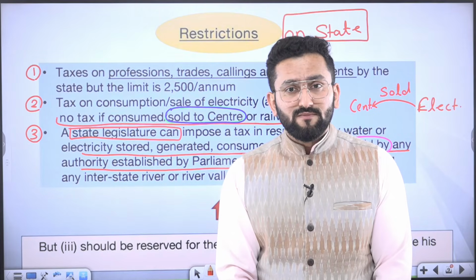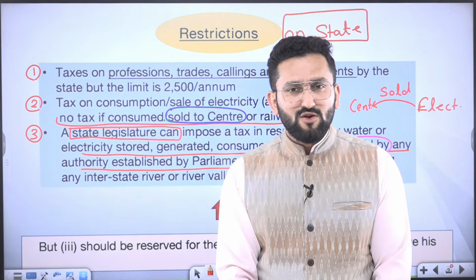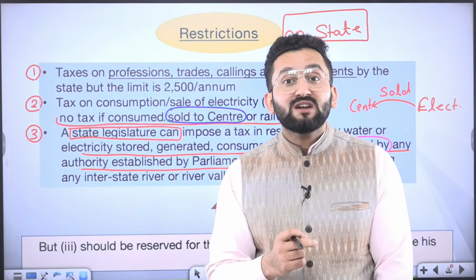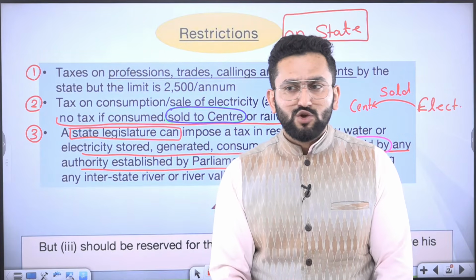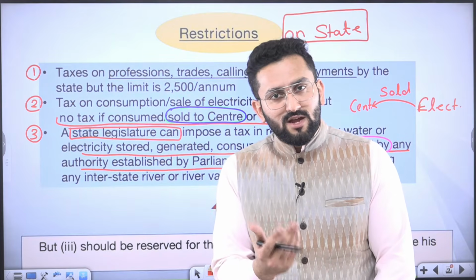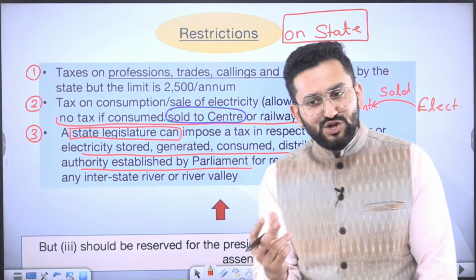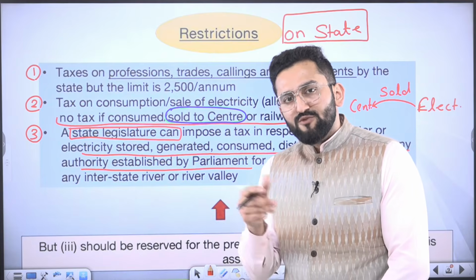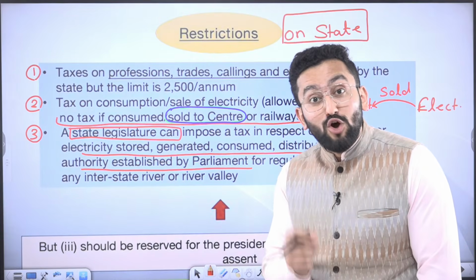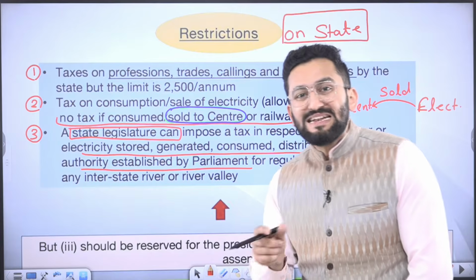Now the state will say, yes, they are distributed, but we are not quite happy with that, and that is why we want to impose a tax on your trade. You will say, what kind of tax? And the state will say, tax on trade. Those people who engage in this kind of trade or profession, which we mention in our law, meaning a law made by the state legislature, will be taxed.